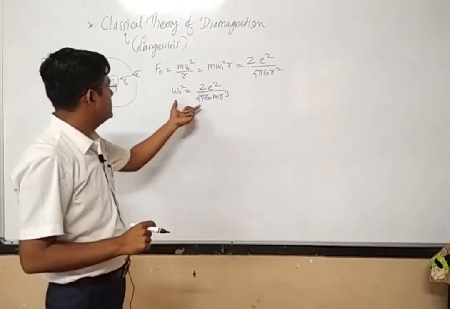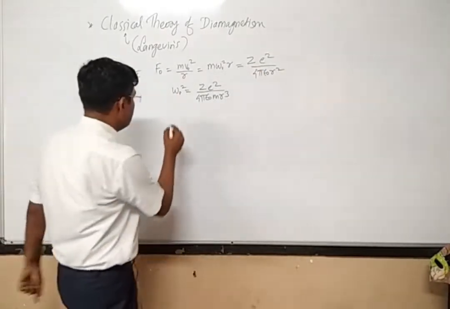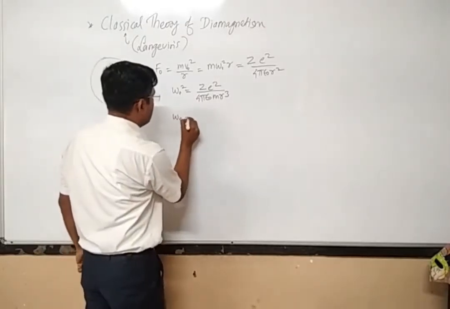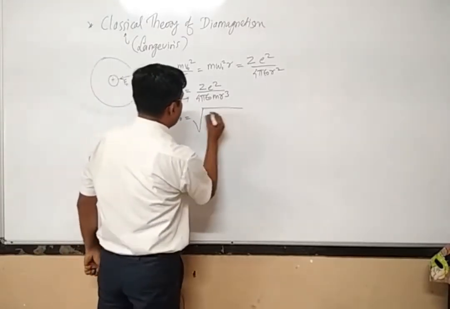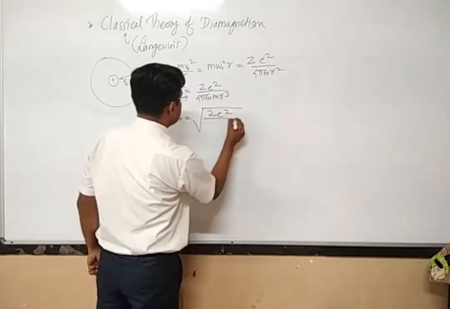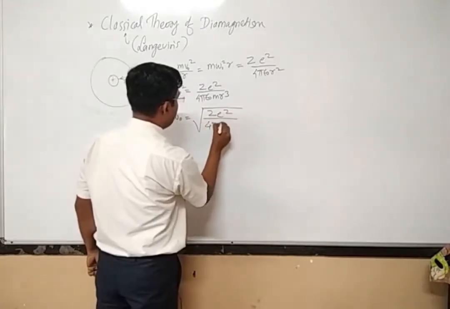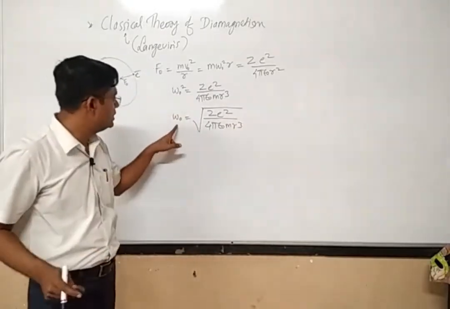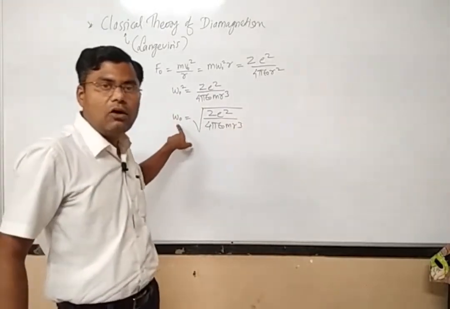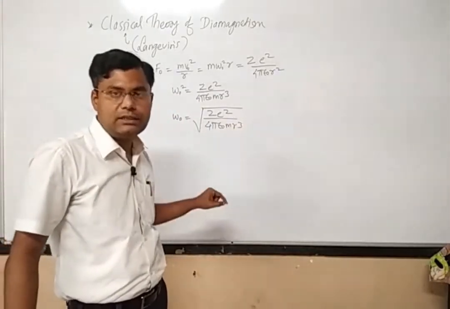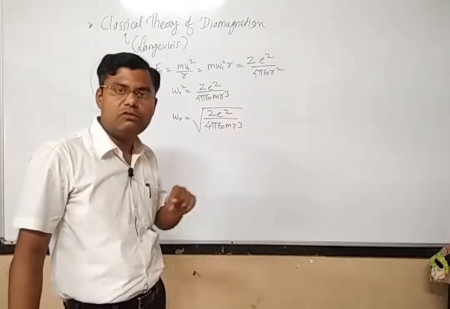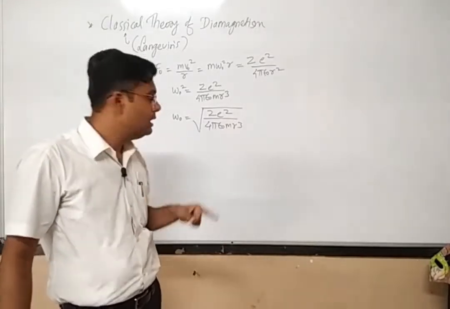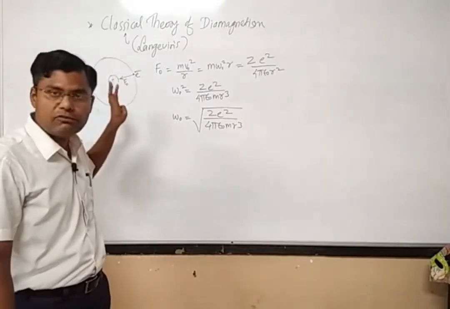So this is the expression for omega 0 square, and therefore omega 0 is equal to under root of Z e square divided by 4 pi epsilon 0 m r cube. Remember that this omega 0 is the orbital angular frequency of the electron which is orbiting around the nucleus in the absence of any magnetic field.